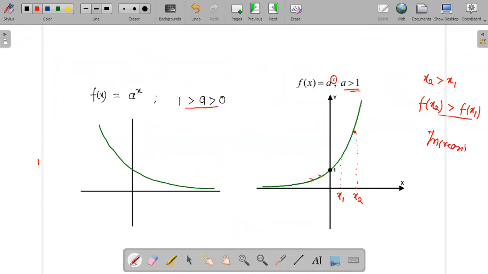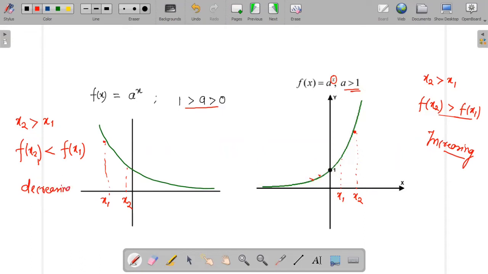Whereas for the value of a which lies between 0 and 1, things get reversed. In that case, the greater the input, the lower its output. Say I have two different inputs on the x-axis where x2 is greater than x1 in value. The value of the function at x2, f of x2, will be lesser than f of x1. So a greater value is bringing a smaller output. This is the definition of a decreasing function.